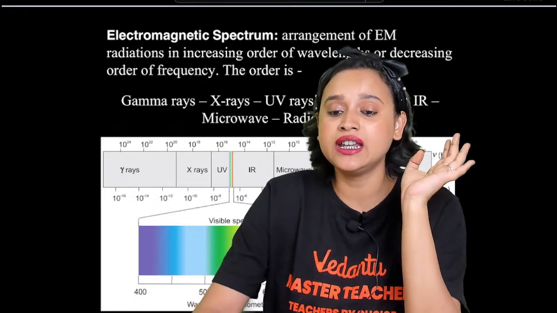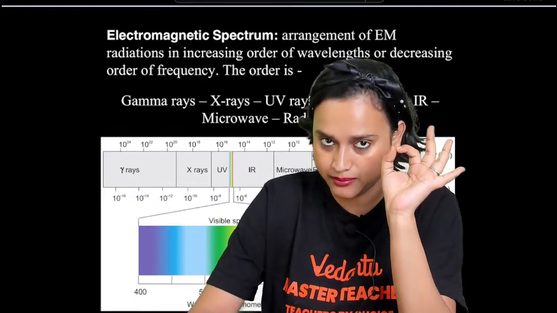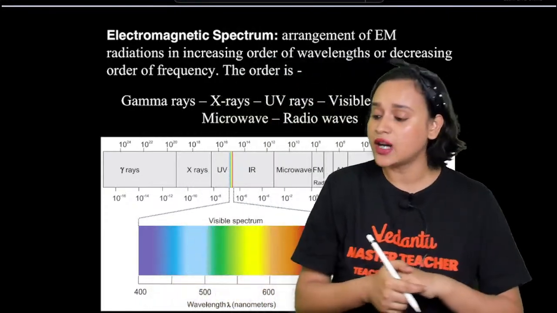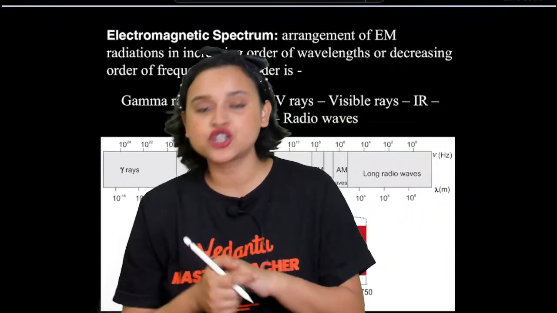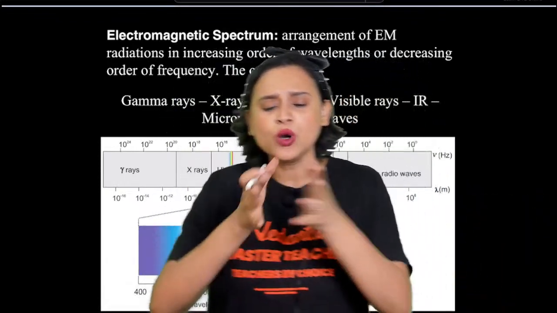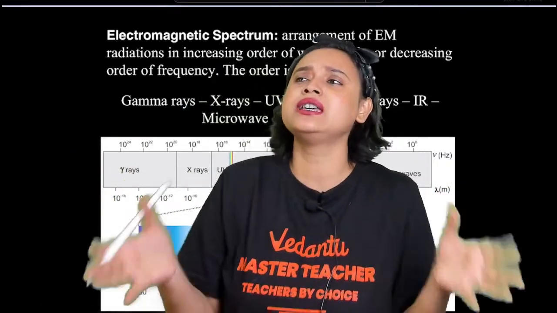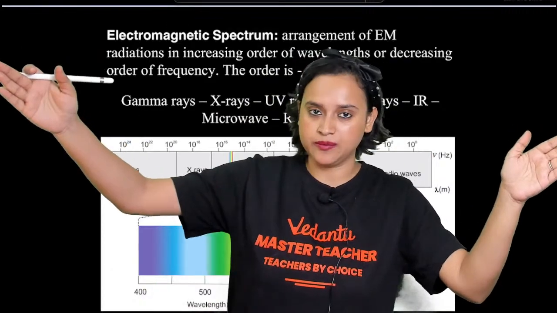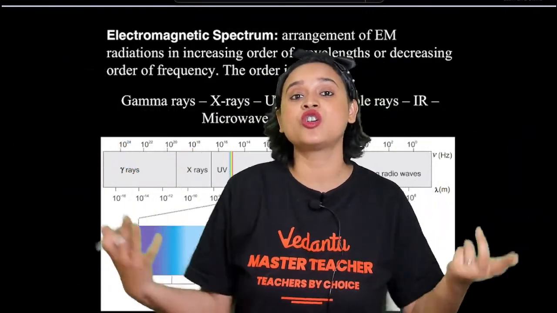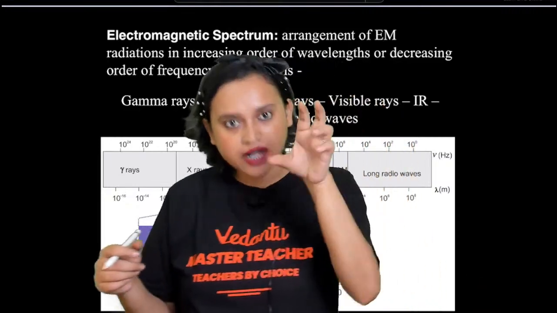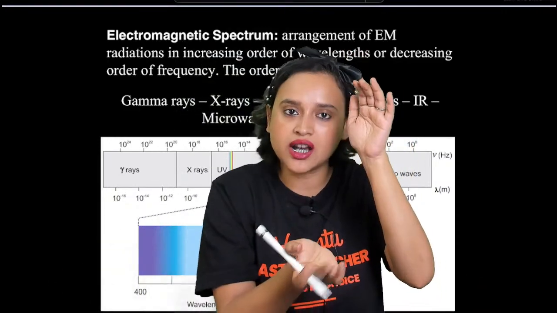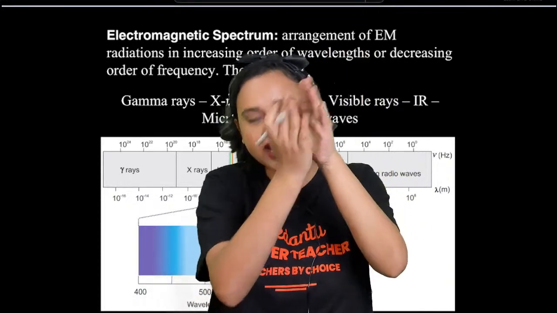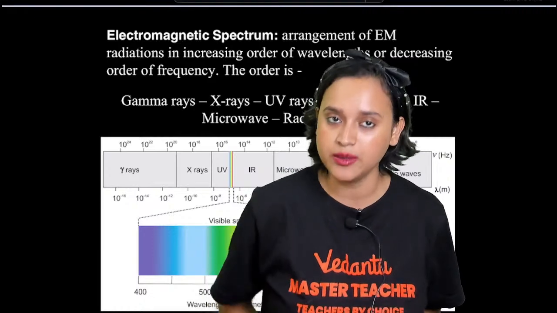Then we come across the electromagnetic spectrum. In the electromagnetic spectrum, you have spectrum. What do you mean by spectrum, guys? Spectrum means starting from one extreme to the last extreme, whatever falls in between, that is called a spectrum, right? For example, that rainbow that you see has all the 7 colors, so that's a spectrum. Spectrum is starting from one extreme to the last extreme. That will be called your spectrum, everybody.